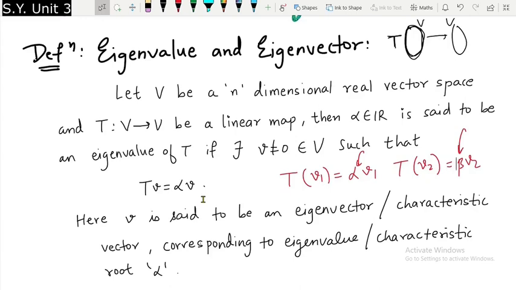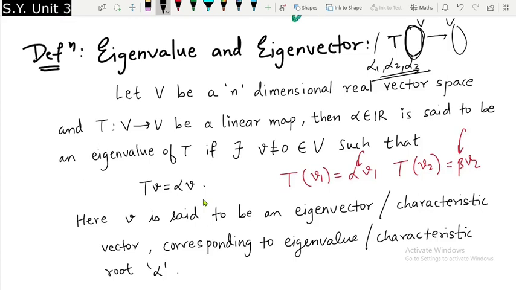Over here we are finding eigenvalues and eigenvectors of a linear transformation, so definitely it is going to have eigenvalues and eigenvectors. The eigenvalues are unique, meaning if I tell the students to find the eigenvalues of a linear transformation, everyone will get the same eigenvalues. But suppose the eigenvalues come out to be alpha 1, alpha 2 and alpha 3, then the next question I will ask is to find the eigenvector corresponding to each eigenvalue.